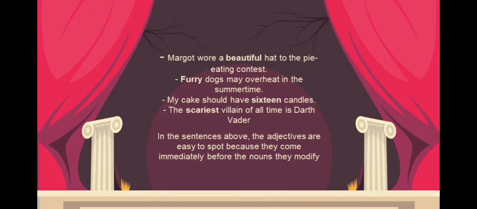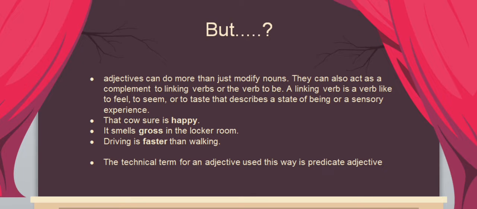Here are some examples. Margot wore a beautiful hat to the pie eating contest. Furry dogs may overheat in the summertime. My cake should have 16 candles. The scariest villain of all time is Darth Vader. In all the sentences I gave you, the adjectives are easy to spot because they come immediately before the nouns that they modify. But adjectives can do more than just modify nouns.